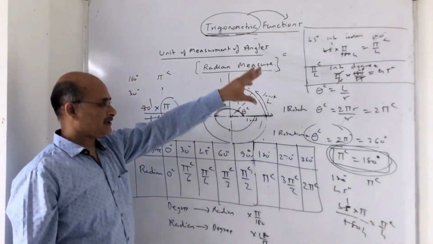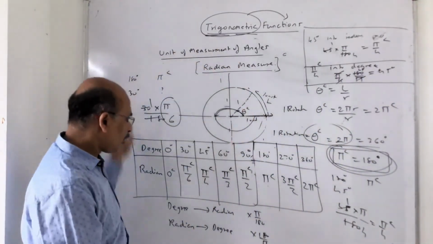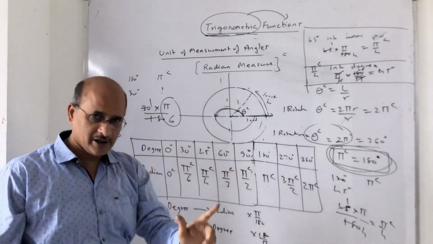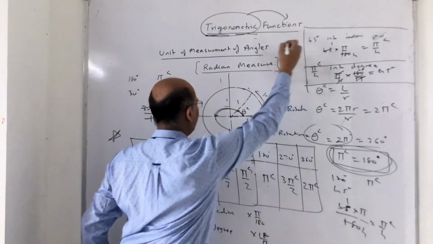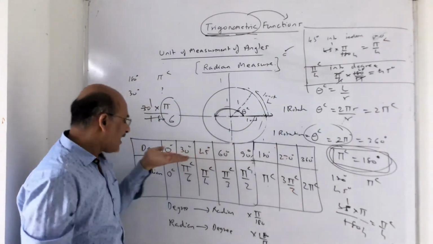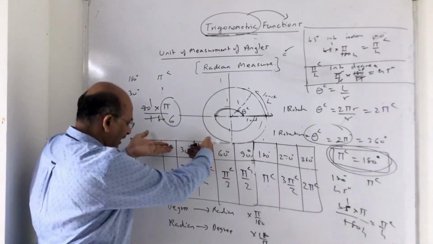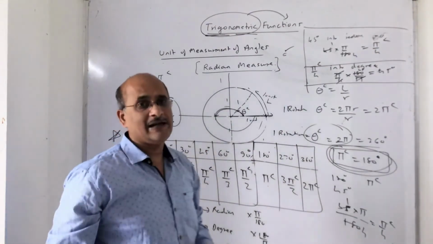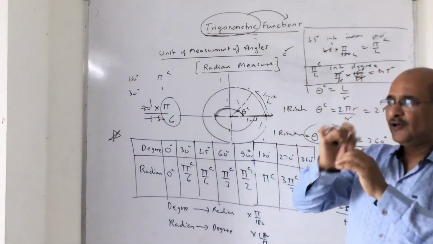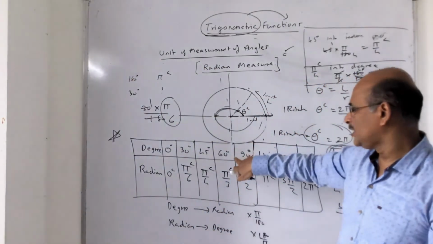So this is a basic thing. What you need to know from all this explanation is that the other unit of measuring the angle is called radians, denoted by C, and at the same time the standard angles in degrees and how you represent that degree angle into radian. Because in class 11 and 12 we will be limiting ourselves, in very few examples we will be mentioning the degree measurement.